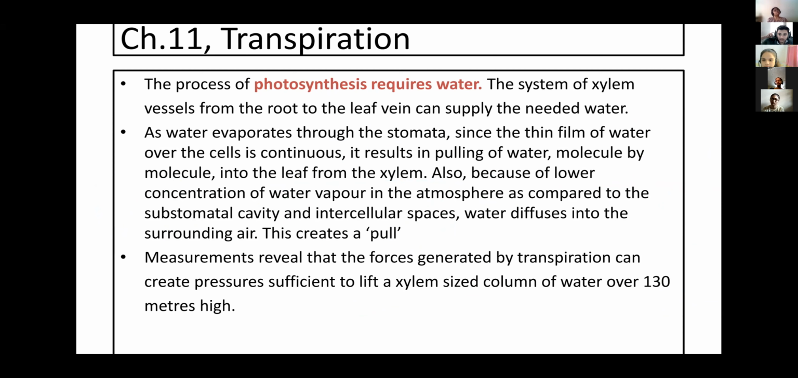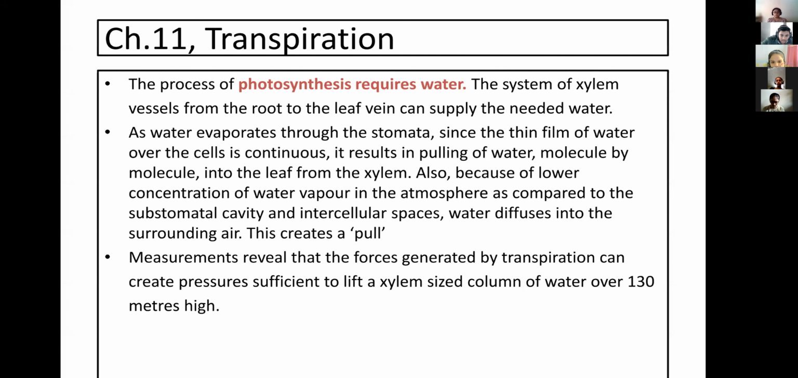Next, as water evaporates through the stomata, since a thin film of water over the cell is continued, it results in pulling of water molecule by molecule into the leaf from the xylem. Also, because of the lower concentration of water vapor in the atmosphere as compared to the substomatal cavity and intercellular spaces, water diffuses into the surrounding air. Now, understand this with a diagram.